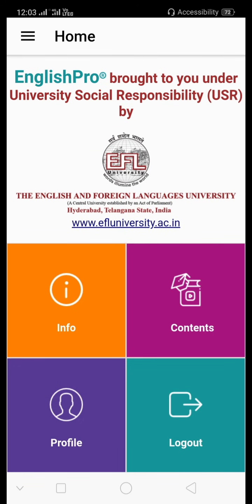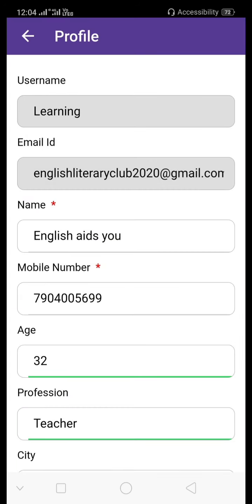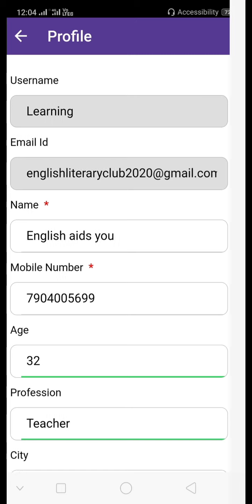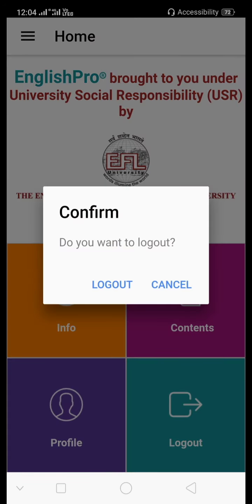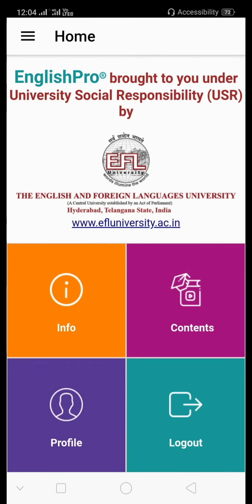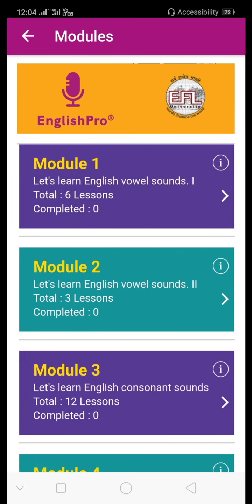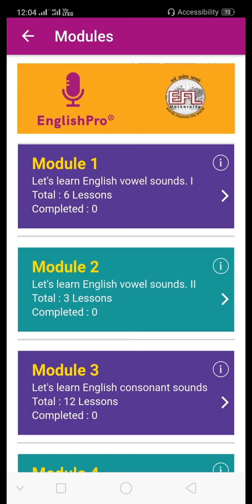If you are a beginner, if you have recently completed your school education, it is better to go into the application. Here you can see your profile and your complete details. If you want to leave the application, you can log out. And before that, we shall be looking into the modules.